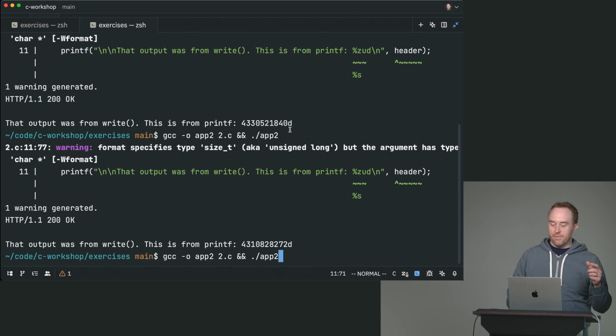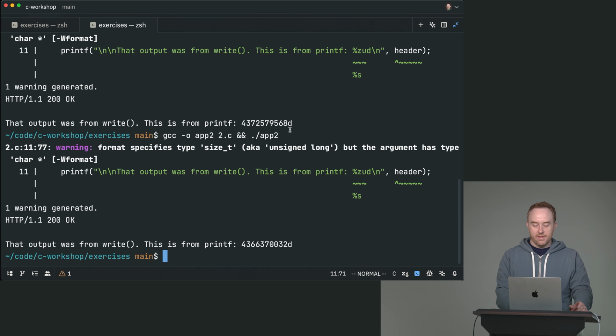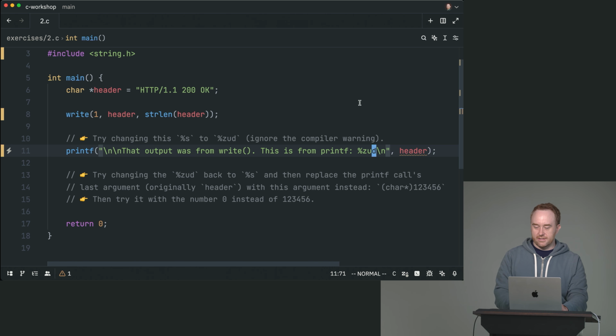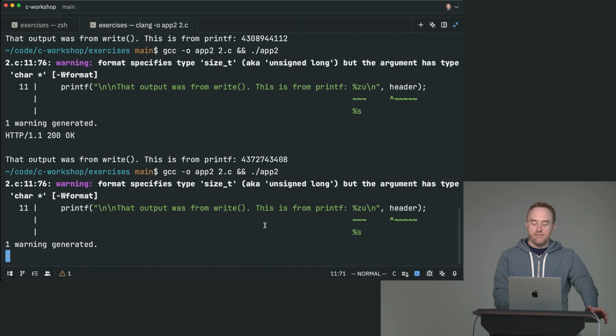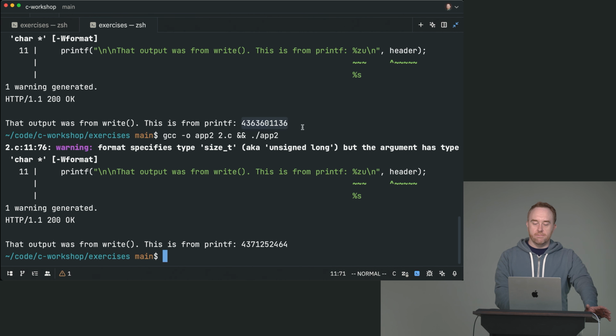Now, in this case, you might notice that when I print this out, I'm seeing slightly different numbers here. So they all start with like 4, 3, something, something, something. I guess we don't need the zud. Sorry, we don't need the zud. I guess it's just zu, because there was a little d on the end there. But yeah, so this address does actually change a little bit. And the reason for that is that basically what we are seeing is that the memory address is slightly different.